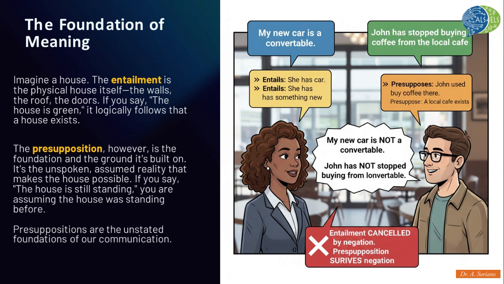Look at the examples here. The sentence, my new car is a convertible, logically entails that I have a car. But it presupposes that I have something new. If we negate the sentence to, my new car is not a convertible, the entailment that I have a convertible is cancelled, but the presupposition that I have a new car can still survive.